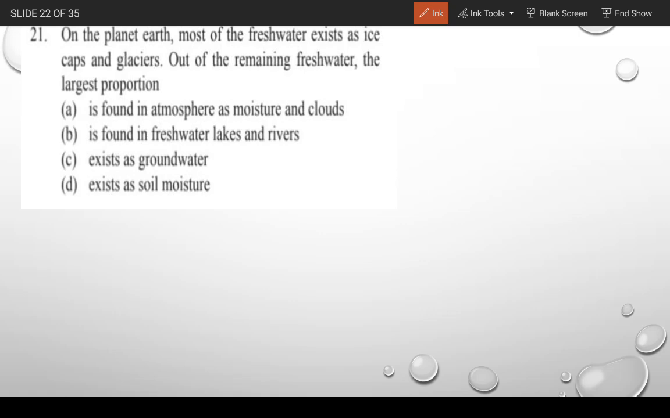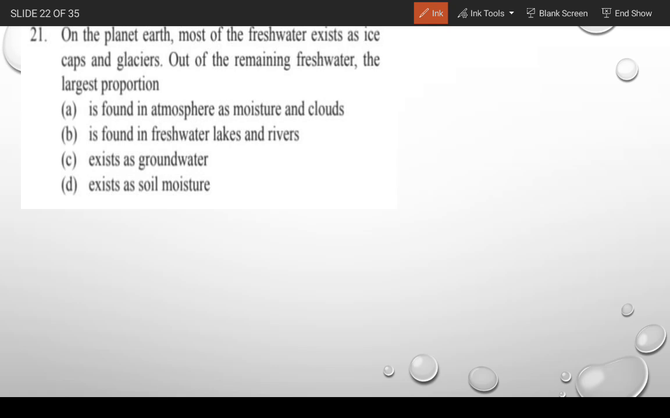On the planet Earth, most of the fresh water exists as ice caps and glaciers. Out of the remaining fresh water, the largest portion is found: A, in the atmosphere as moisture and clouds; B, in freshwater lakes and rivers; C, underground as groundwater; and D, as soil moisture. So gentlemen, according to you, which one of the following is the correct answer?